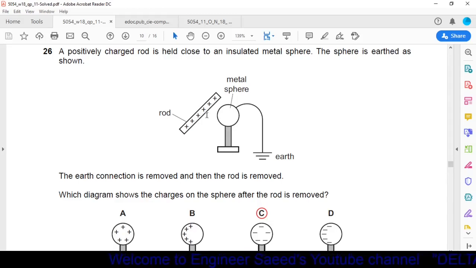When we bring this rod near the sphere, electrons will flow from the earth towards the metal sphere because this positive charge attracts the negative charges. So negative charges will move from the earth and concentrate on the metal sphere. Now we have removed this earth wire and also removed this rod. So the negative charges, which were first concentrated at this side, will be equally distributed in the metal sphere as shown in option C. So option C is the correct one.